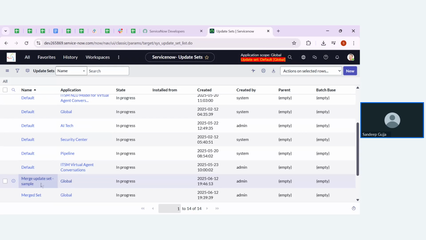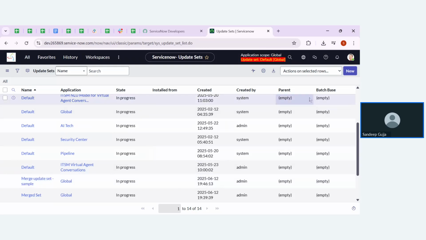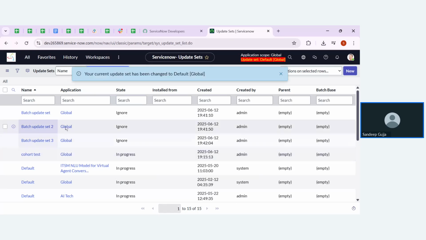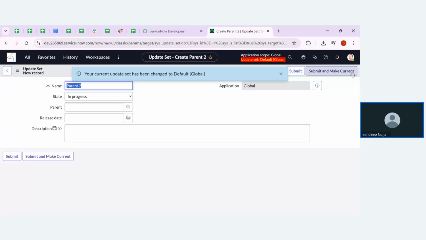Okay, that is one way. The second way is that we need to click on New. I'm naming the update set as a batch update set. For that, I'm going to create one update set here, called parent. Click on Submit. So now I have created one update set with the name parent. Now let me create one more update set to create the children of that parent.